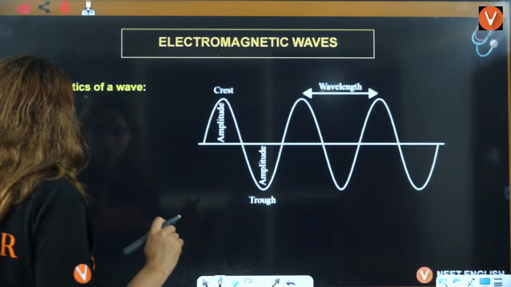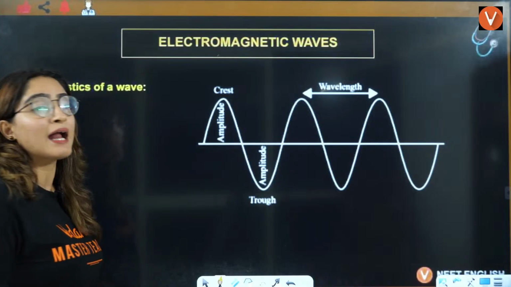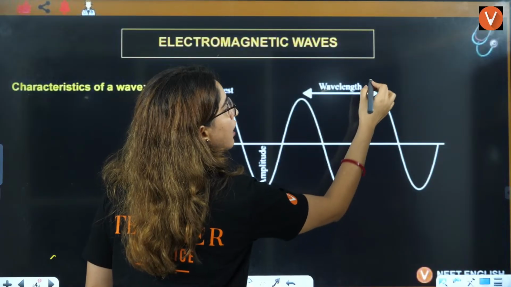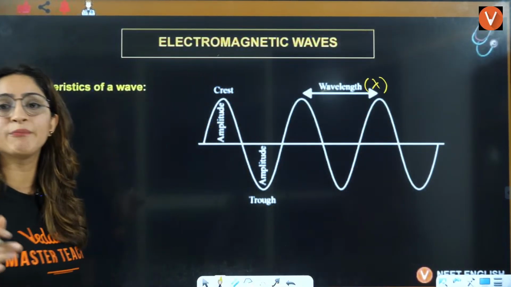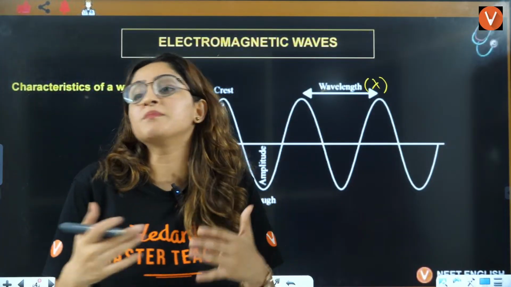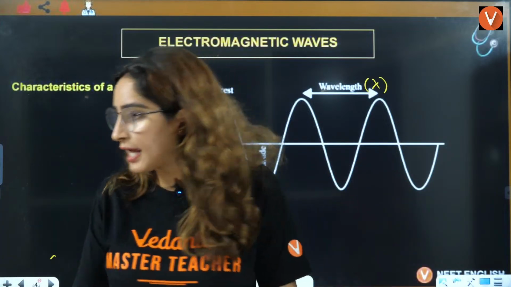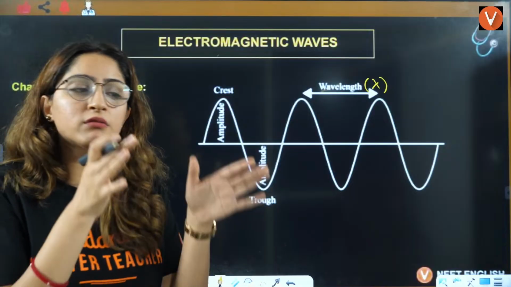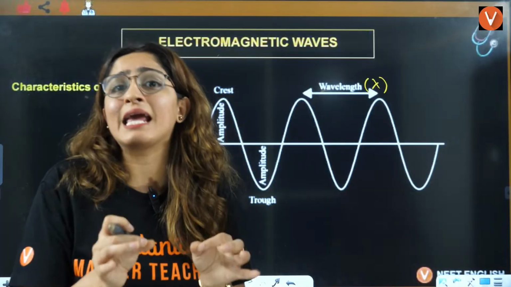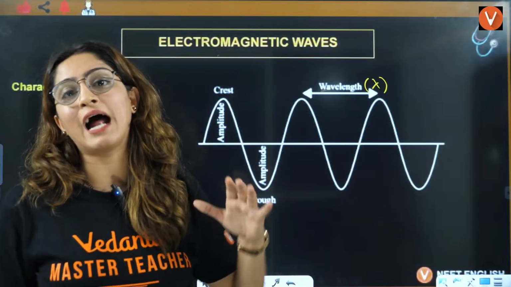Now let's talk about the third thing, that is wavelength. Wavelength is also called lambda. Now, wavelength, as the name says, is like a length. Like we follow distances when you're traveling somewhere, you will calculate your distance, 1 kilometer, 2 kilometers. In the same way, we have wavelength here. What is the length of that wave?